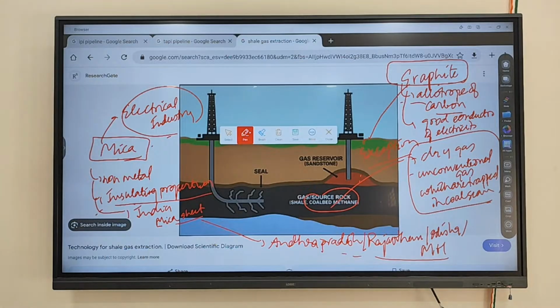Metals are generally good conductors of electricity. Non-metals are bad conductors. Like we discussed, mica is a non-metal and a bad conductor of electricity. It is an insulator. But graphite is an exception. It is a non-metal, but it is a good conductor of electricity. So it is the only non-metal which is a good conductor of electricity. Fine.